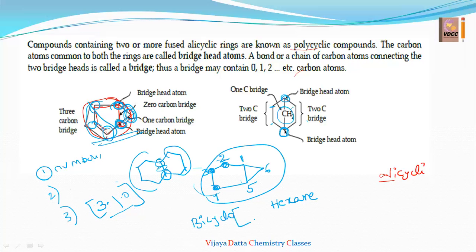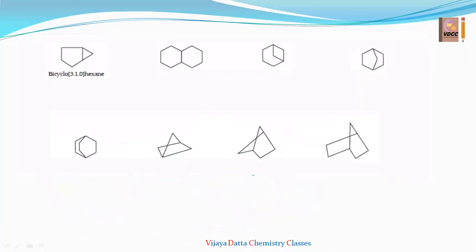Now, bicyclo 3, 1, 0 hexane. Bicyclo represents this compound type, and hexane means 6 carbons in the rings. Total 6 carbons are present, hexane, and this 3, 1, 0. This 3 is the first, longest bridge between the two bridge head atoms. 1 is the other bridge between the two bridge head atoms. 0 is no bridge between the bridge head atoms, right? This is the type 2 name of the bicyclo compounds.